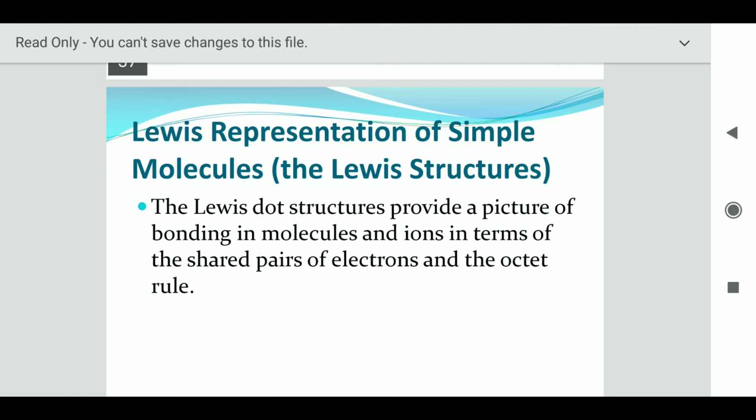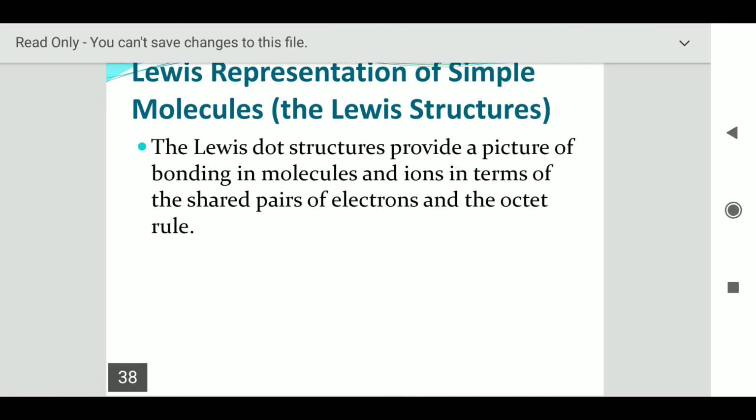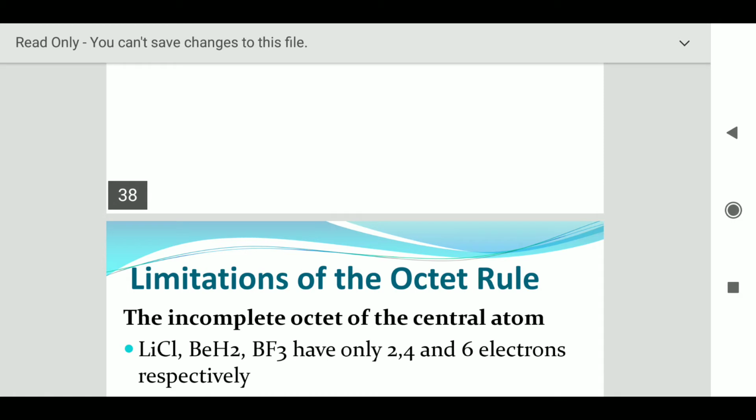Now there is a Lewis representation of simple molecules, that is the Lewis structure. The Lewis dot structure provides a picture of bonding in molecules and ions in terms of the shared pair of electrons and the octet rule. So what is the limitation of the octet rule? The incomplete octet of the central atom.